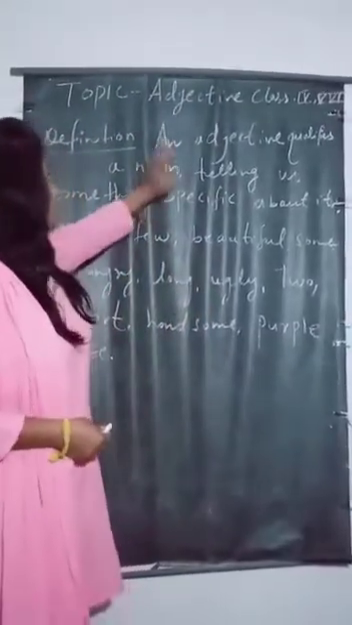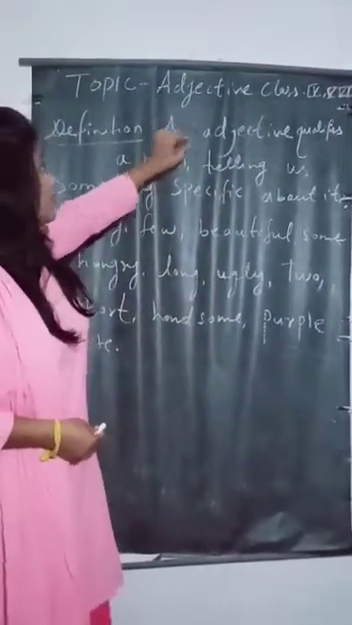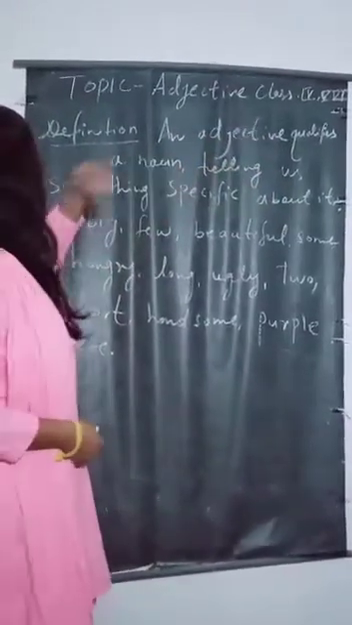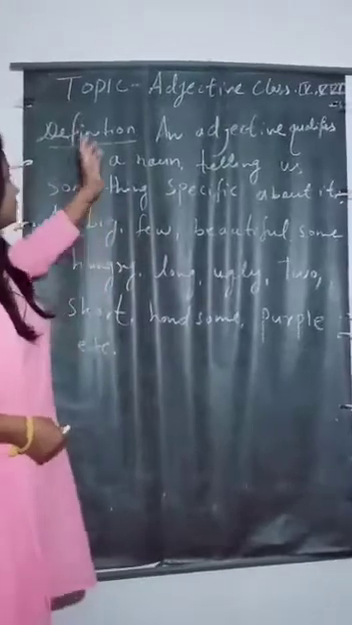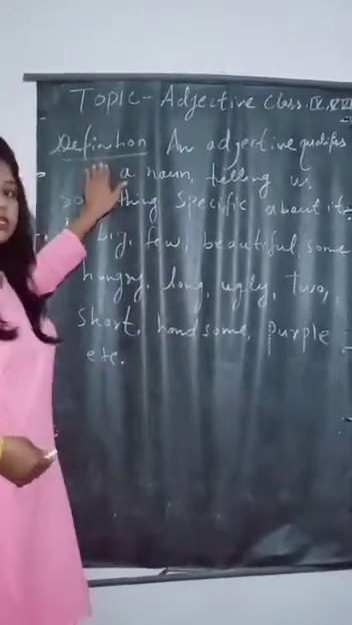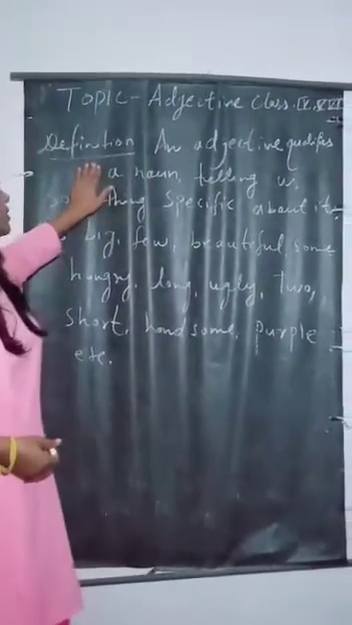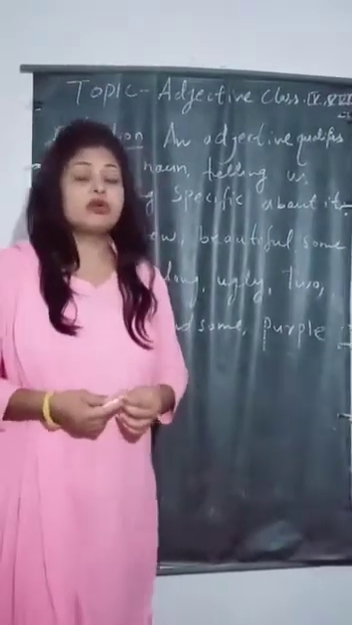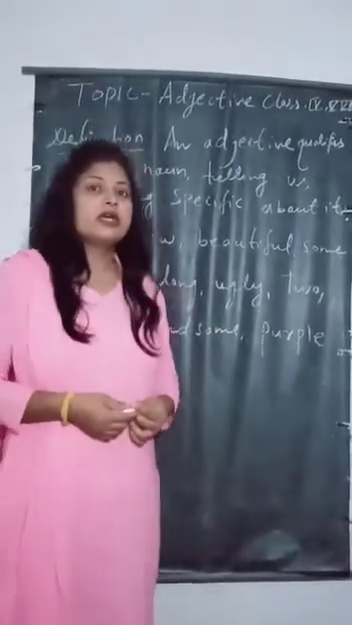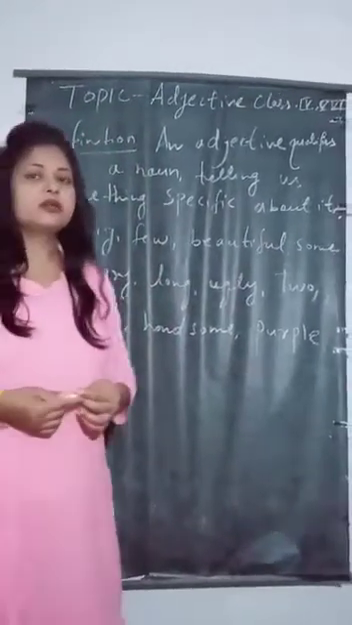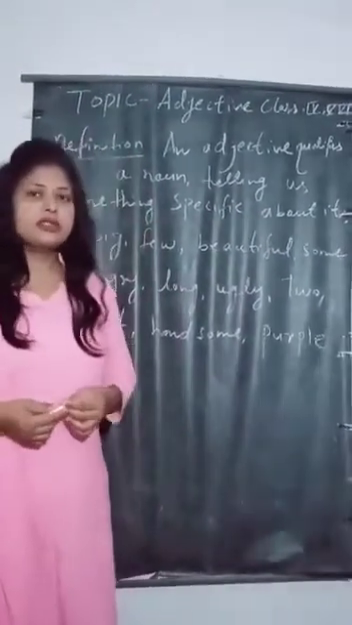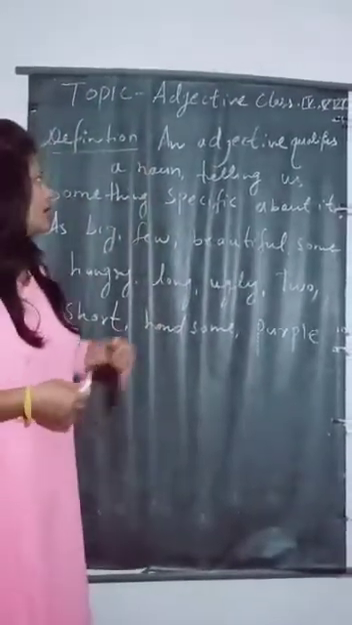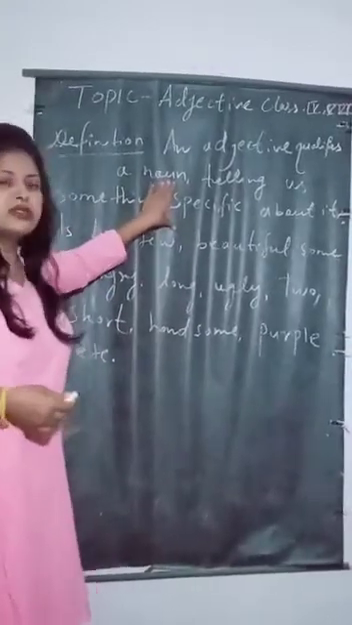Learn about adjectives. This video is for class 4, 5 and 6. Here is the definition of adjective. What is an adjective? An adjective is a describing word. It tells about the quality of a person, like big, small, handsome, beautiful, ugly. These are qualities of a person or thing.